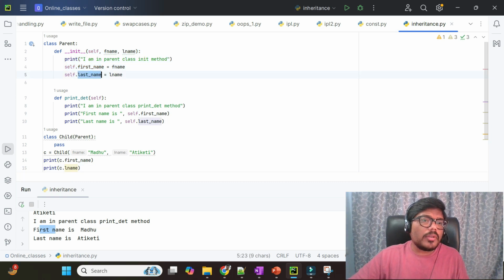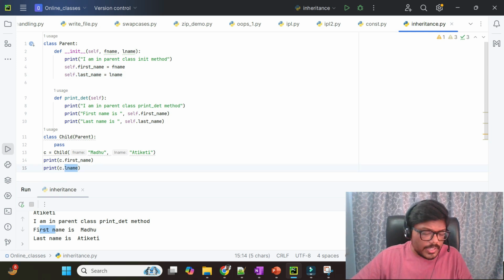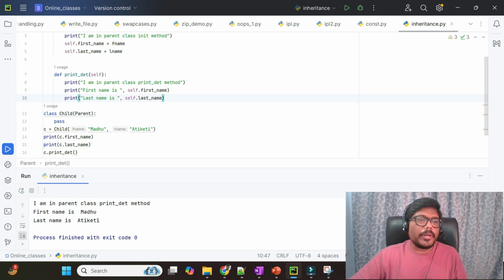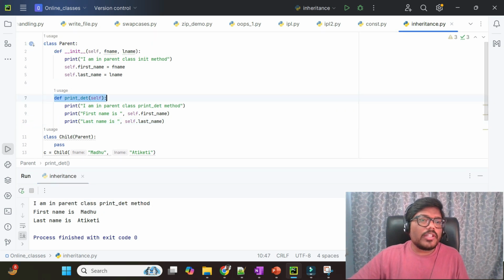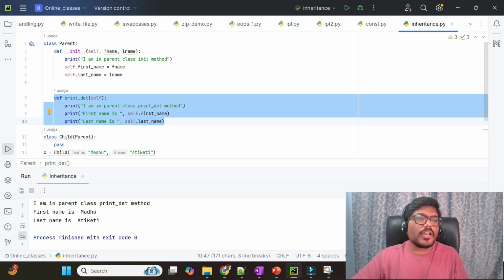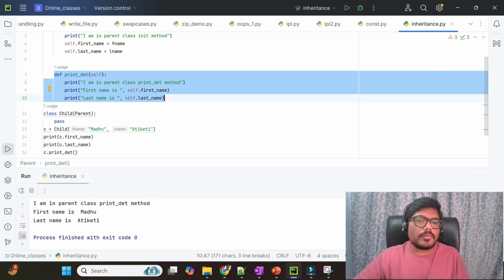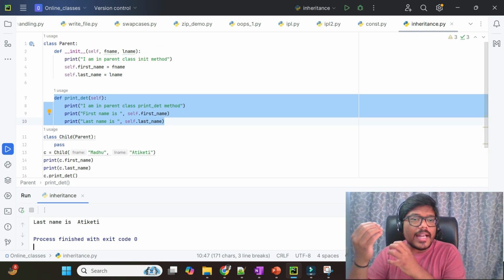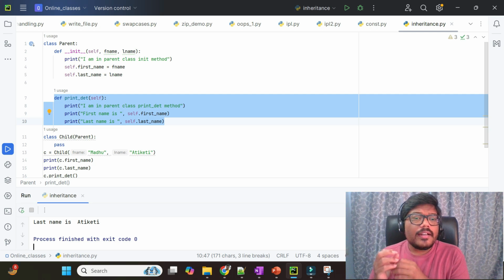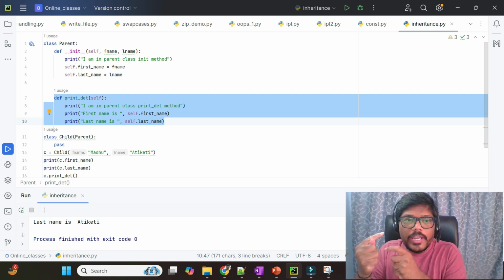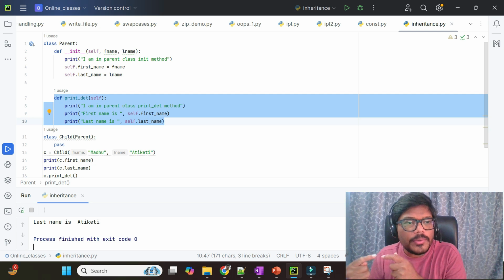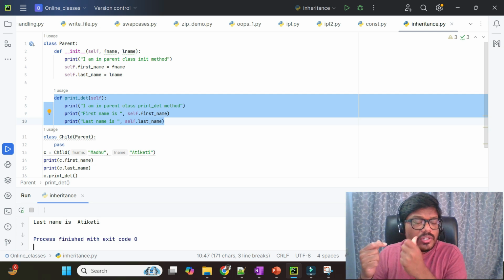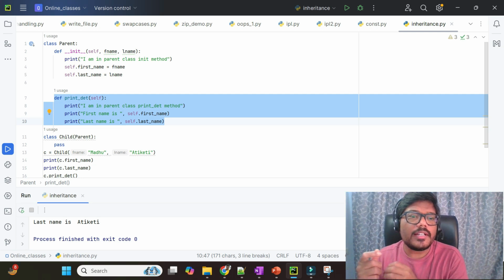So to access that instance variable, I have to give the exact name I have given to the instance variable. Now if I print it, we can access the method which is present in the parent class by the inheritance concept. So this is inheritance, this is how we inherit classes in Python. This is how we inherit variables of a parent class into a child class, and this is how we inherit methods of a parent class to a child class. This is the concept of inheritance.